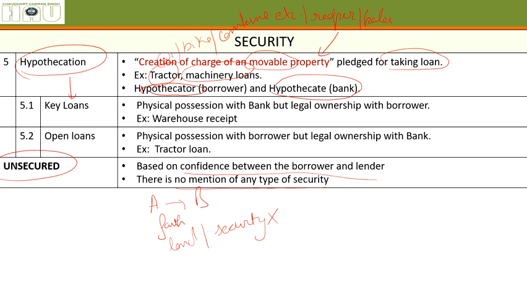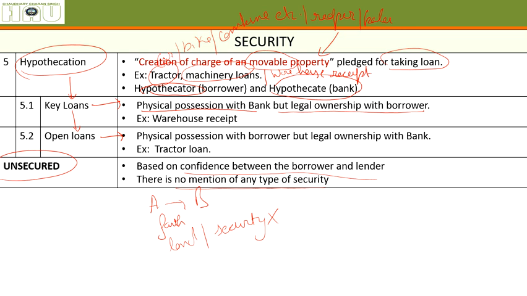These are again of two types. Hypothecation is of two types, key loans and open loans. When the physical possession is with the bank but legal ownership is with the borrower. For the purpose of machinery and warehouse receipt, you can also write here.